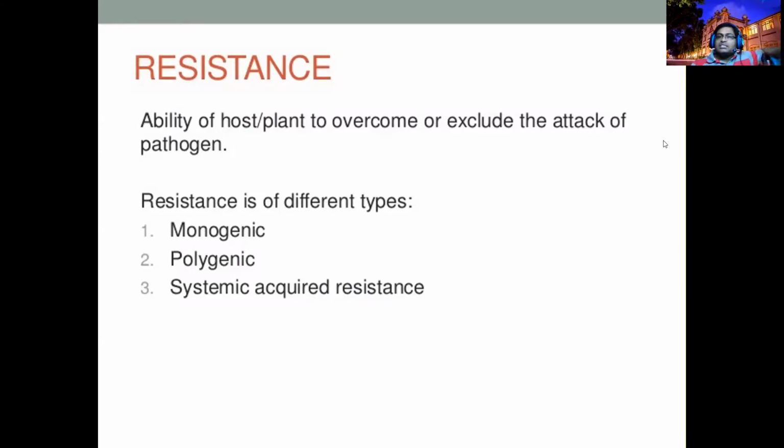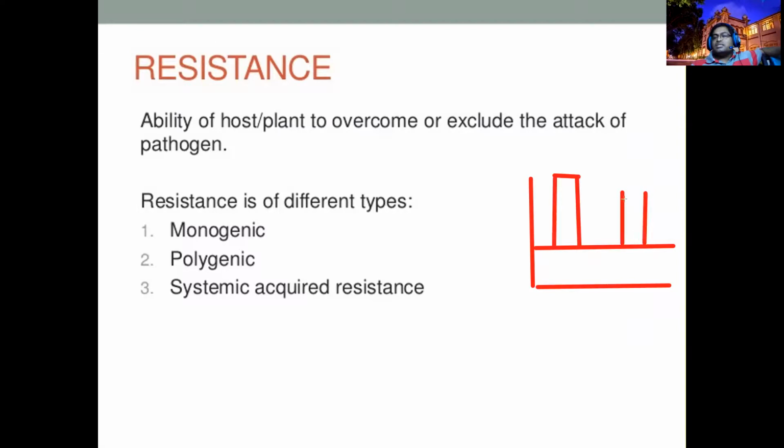The vertical resistance. For example, considering the resistant levels in the organism, certain people are resistant to certain groups. Some people are very resistant to viral diseases, certain groups are very resistant to fungal diseases, certain groups are very resistant to temperature.